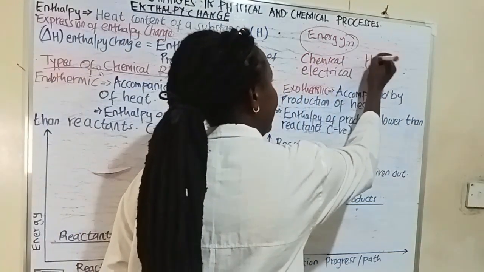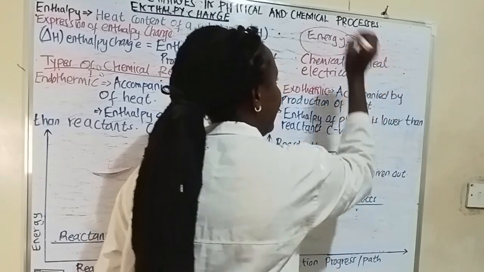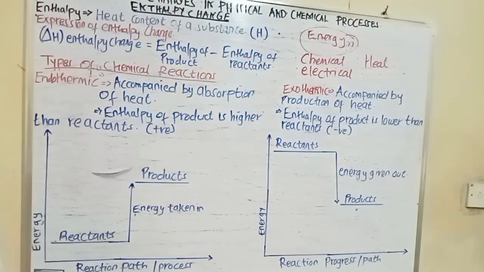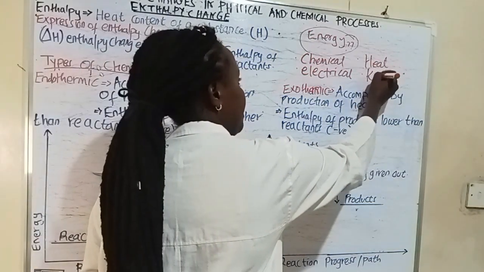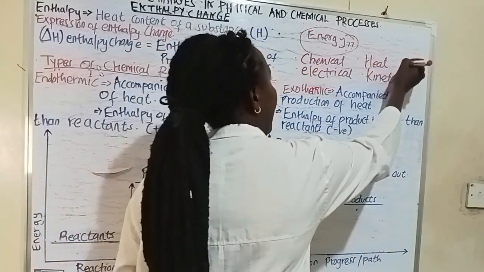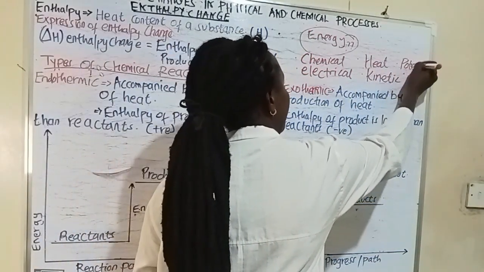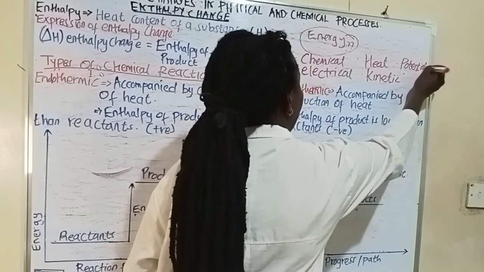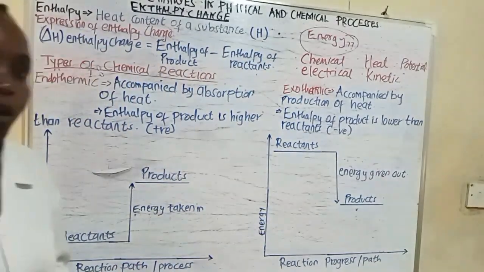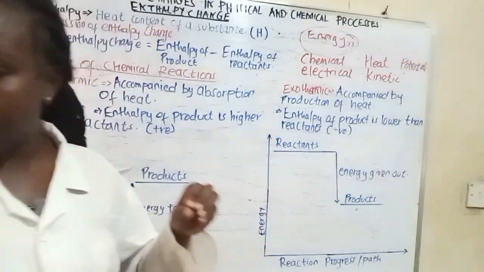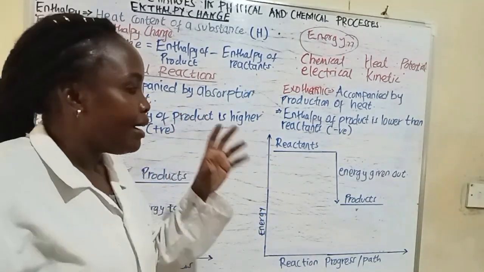heat energy. We also have which other type of energy? We have kinetic energy, and we also have what? Potential. And we also have potential energy. Now let us take an example of a reaction.